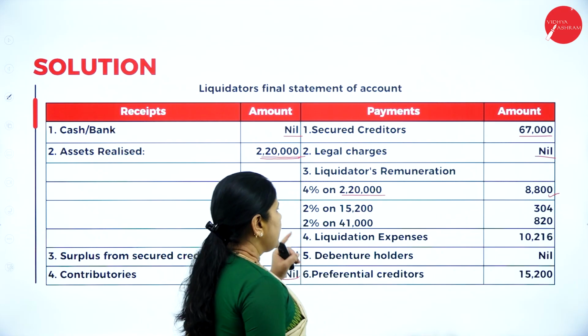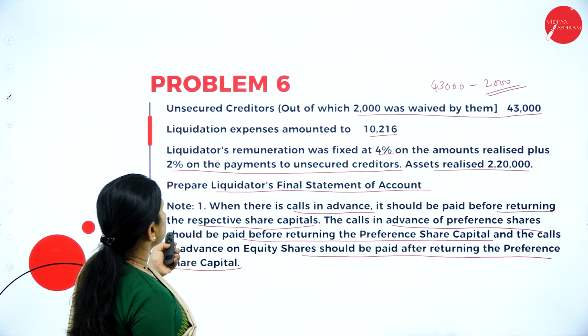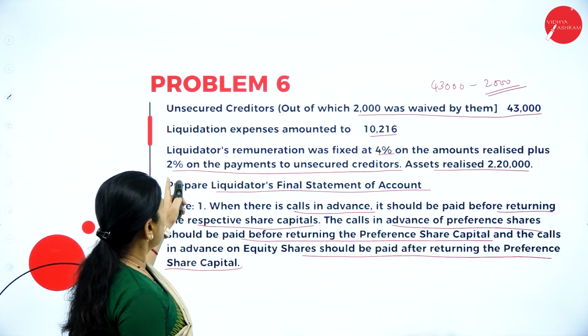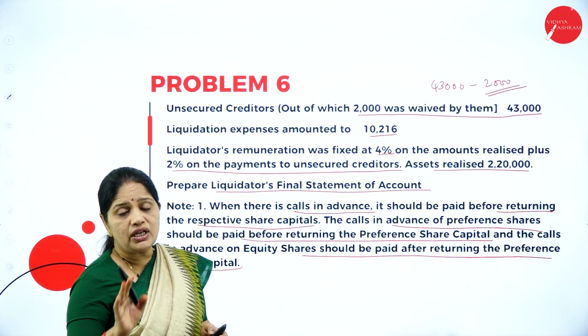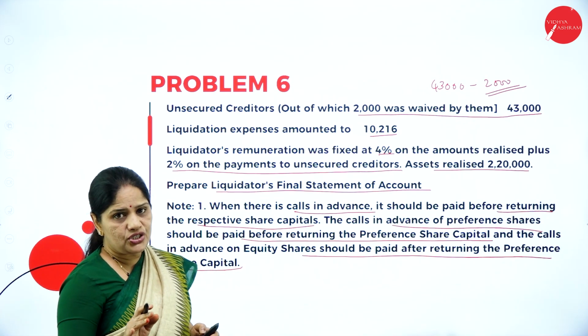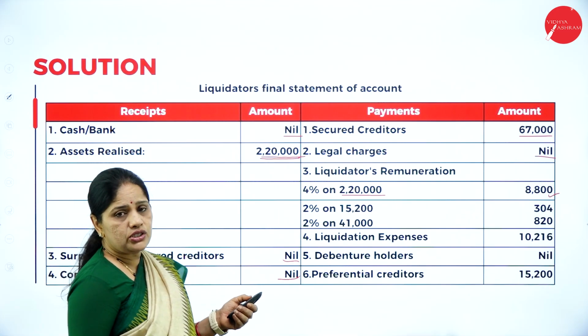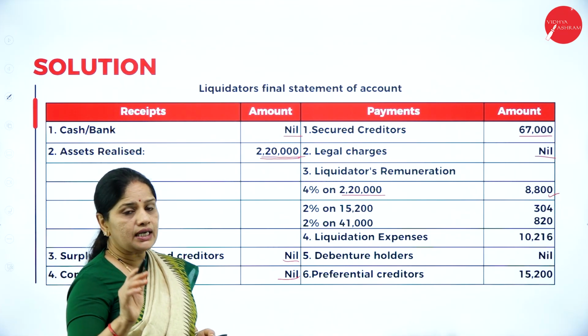8,800. Next, if you can see here, they have mentioned 4% on amount realized plus 2% on payment to unsecured creditors. But they have not made a mention of preferential creditors. If they have not mentioned preferential creditors, we have to pay 2% on preferential creditors.